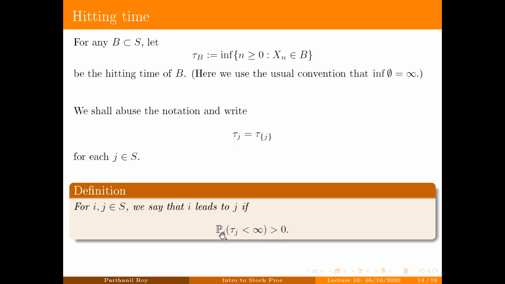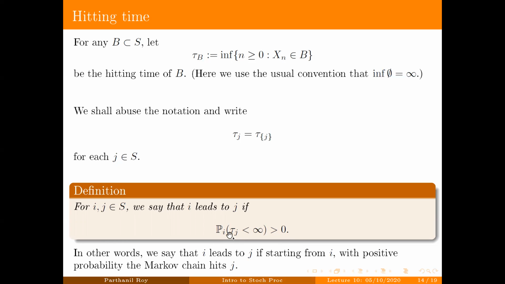So if the Markov chain starts at i, tau j is finite with positive probability. So there is a positive probability that it's possible to hit j starting from i. This is exactly what I have written here. In other words, we say i leads to j if starting from i, with positive probability the Markov chain hits j. And this is precisely what is written mathematically.